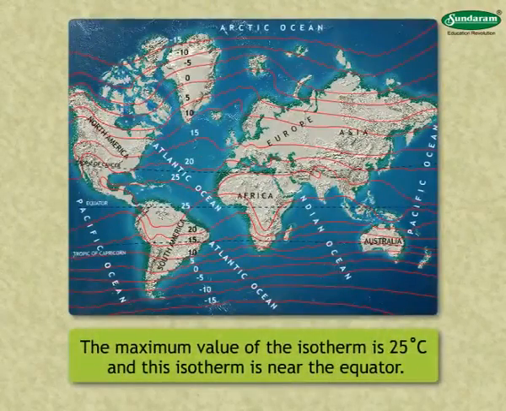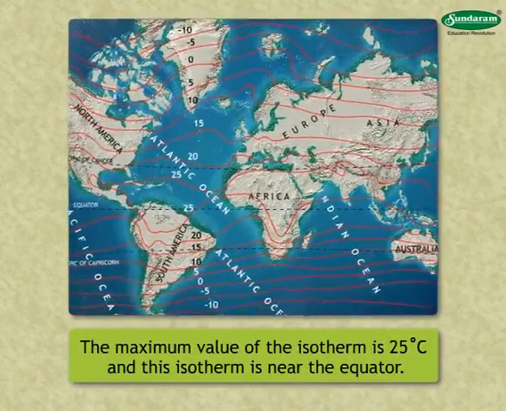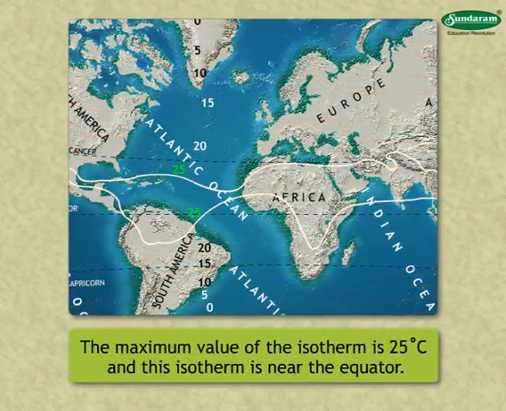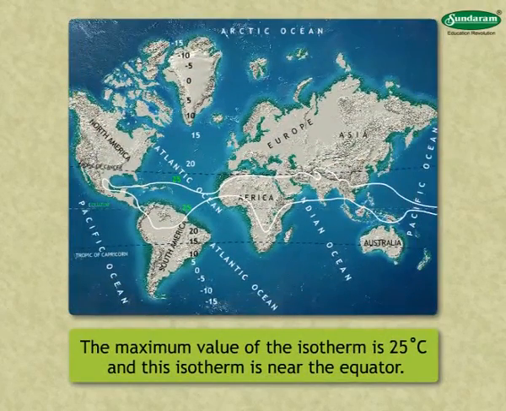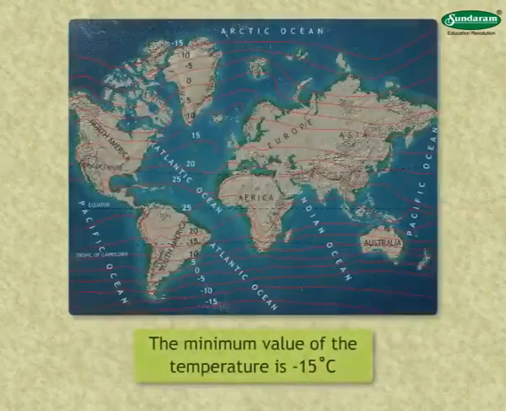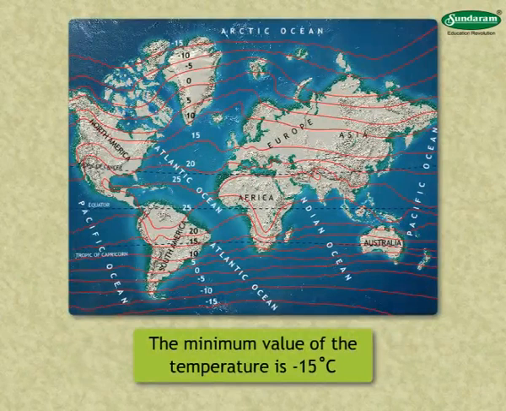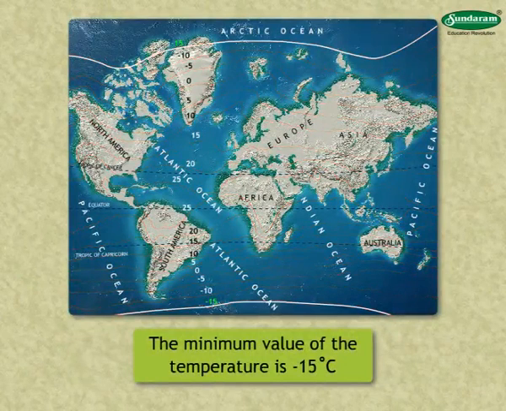The maximum value of the isotherm is 25 degrees Celsius, and this isotherm is near the equator. Also, it has occupied a large area in different continents. 3. The minimum value of the temperature is minus 15 degrees Celsius, and these isotherms are near the north